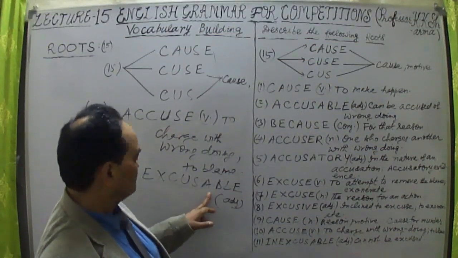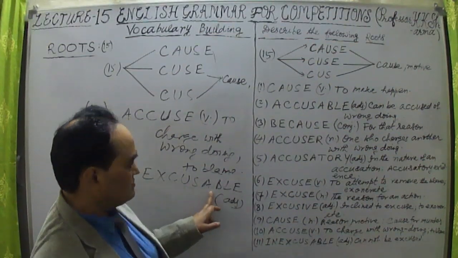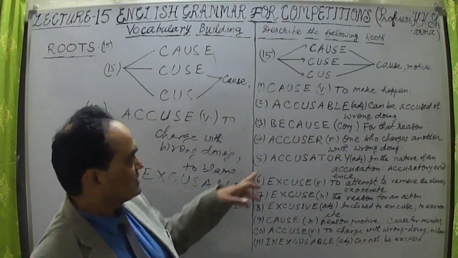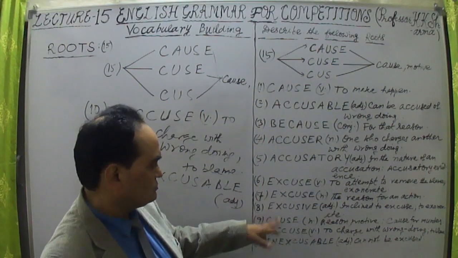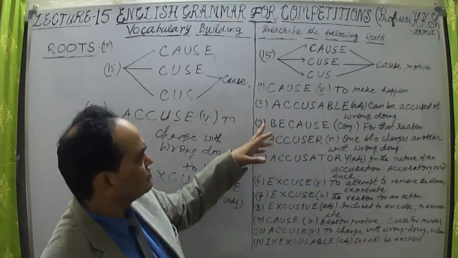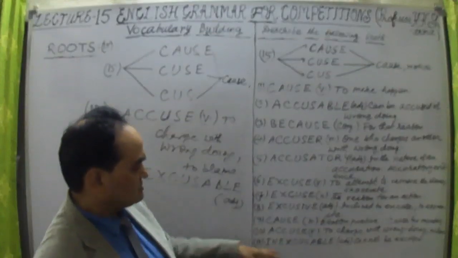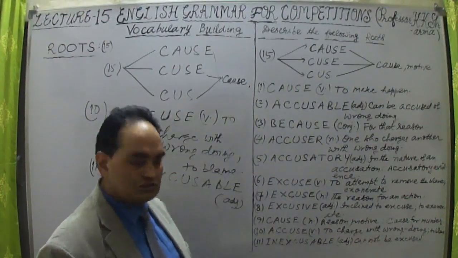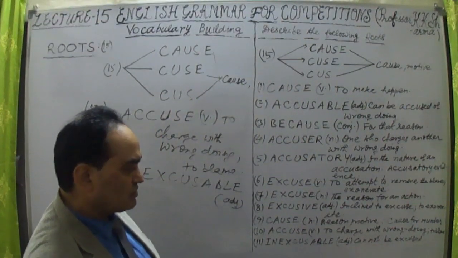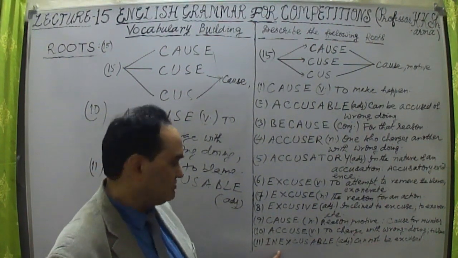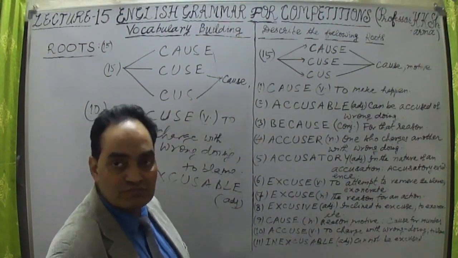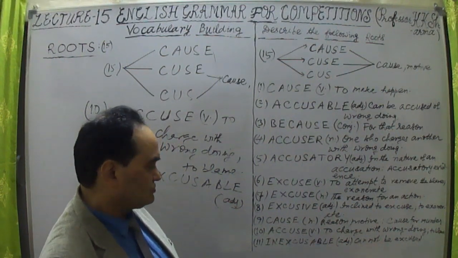Excusable we talked about, E-X-C-U-S-A-B-L-E. Inexcusable means cannot be blamed away, cannot be excused. Excusable is can be excused. Inexcusable: cannot be excused.